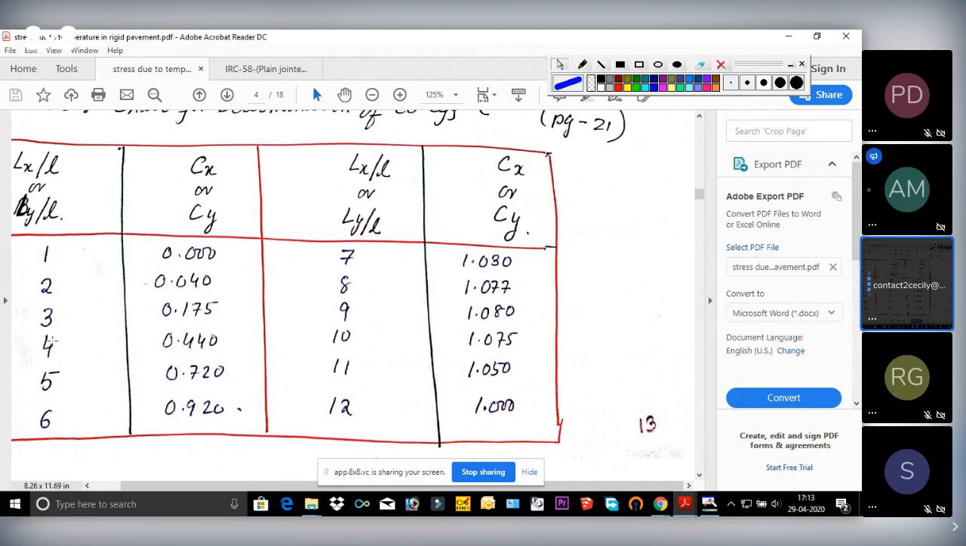So for 4.13, if you interpolate these two values and corresponding these two values, we will get Cy as 0.53. If for 4 it is 0.44, for 5 it is 0.72, 4.13 lies between the two, so we have to interpolate these two values also. So it's coming out to be 0.53.